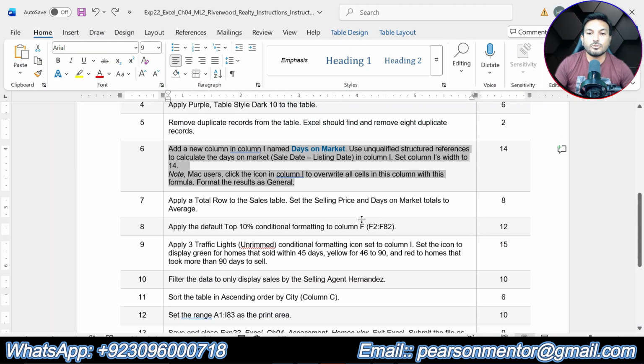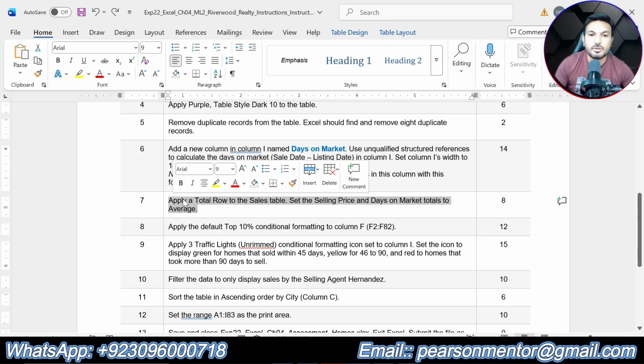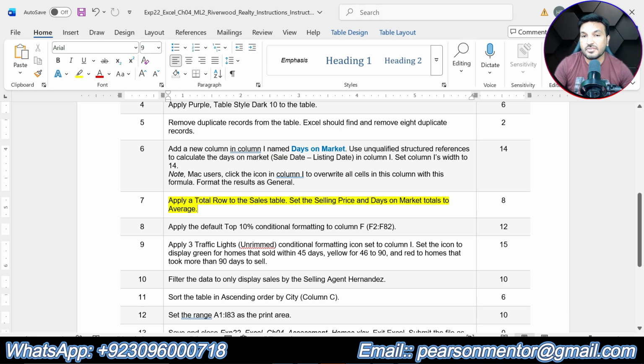So now we are supposed to do next step of the assignment, that is step number 7. Apply a total row to the sales table. Set the selling price and days on market totals to average. So now we are supposed to add a total row to the table.